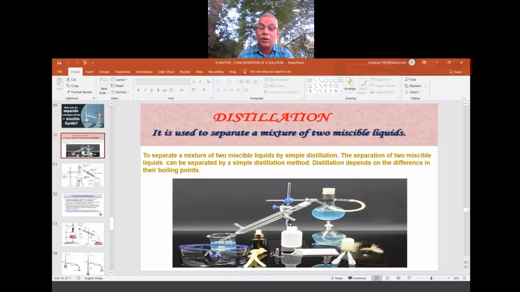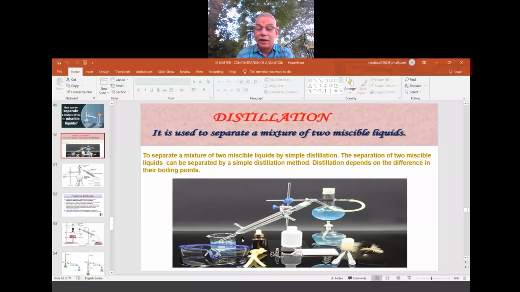Why will water be flowing? To keep the inside of the condenser cool. When the inside tube of the condenser is cool, when the vapors enter the cold condition, automatically the vapors are condensed, they become liquid, and that liquid is collected here in the beaker or any container. This is what we arrange. So this is the arrangement we make.